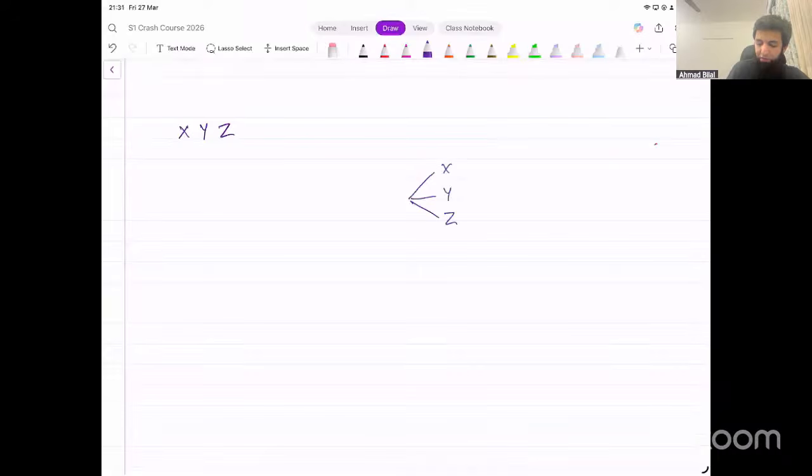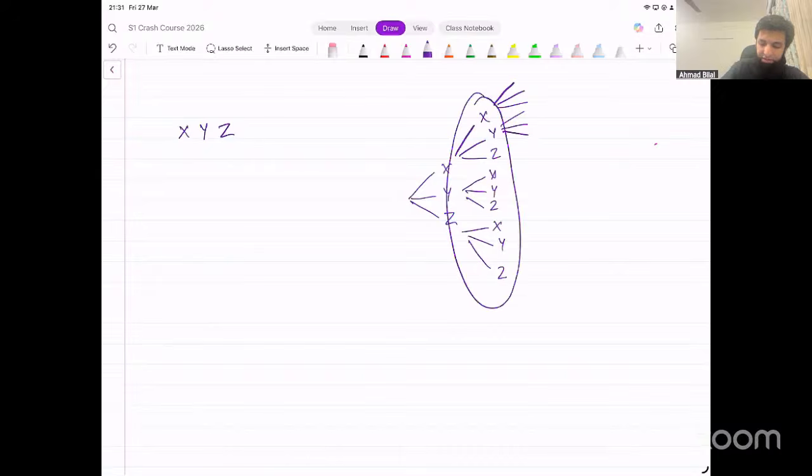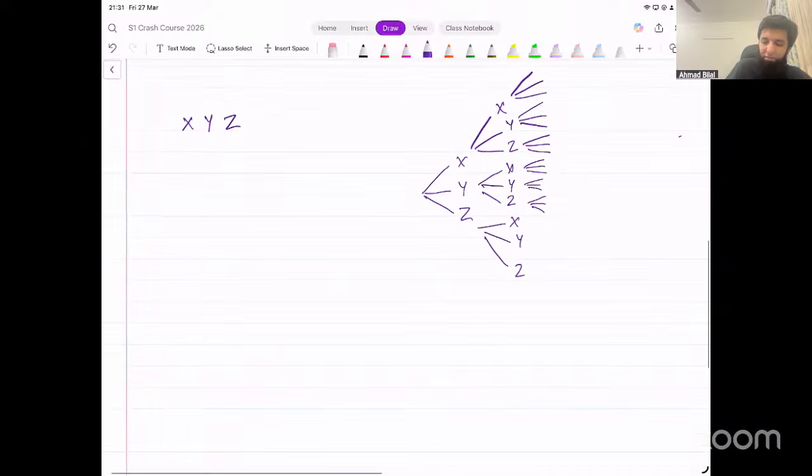I can select one of X, Y, and Z. Second time, again, I've got three options, X, Y, Z, X, Y, Z, X, Y, Z. Third time, I've got three options with each one of them as well. Now, I want the probability of having all three different objects in these three selections that I'm doing.